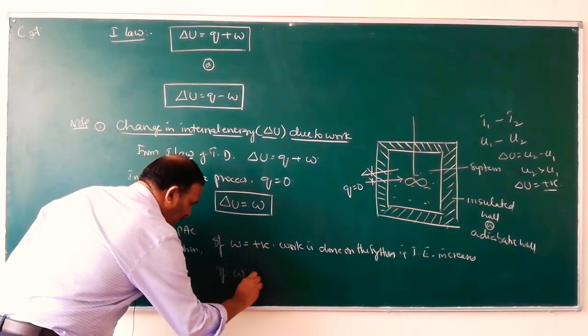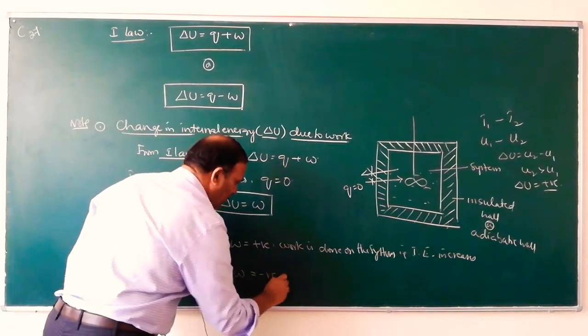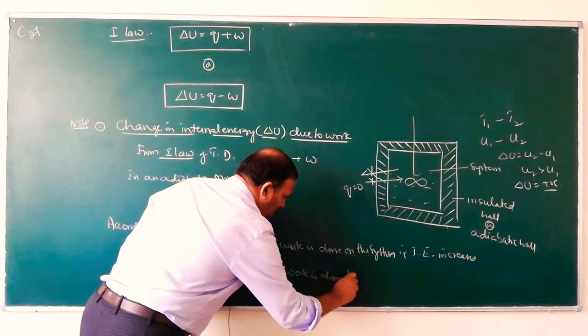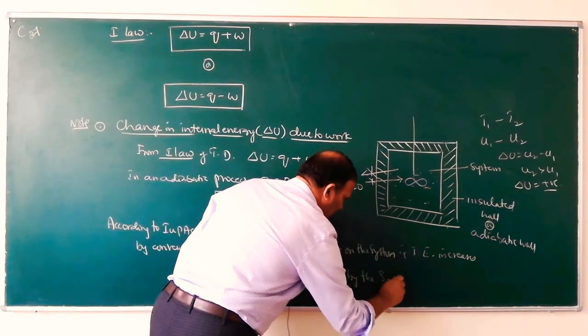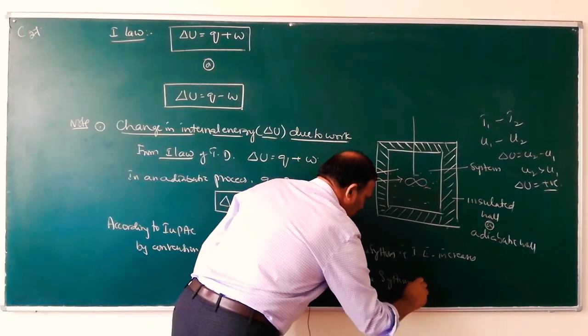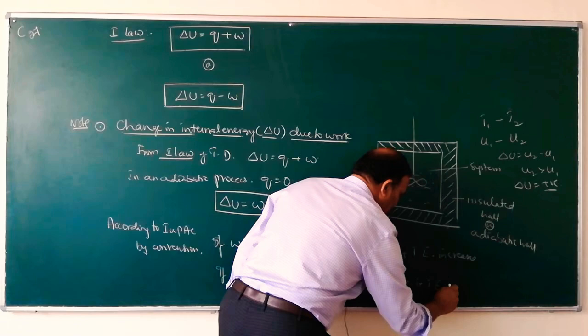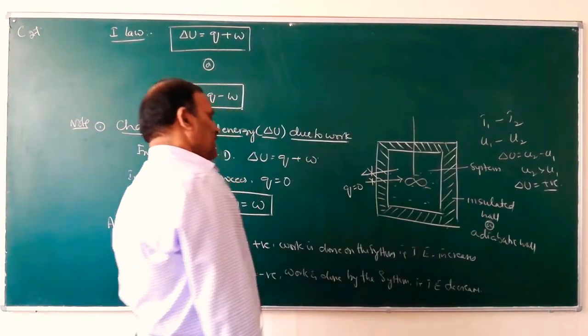If W is negative, work is done by the system, that is, internal energy decreases.